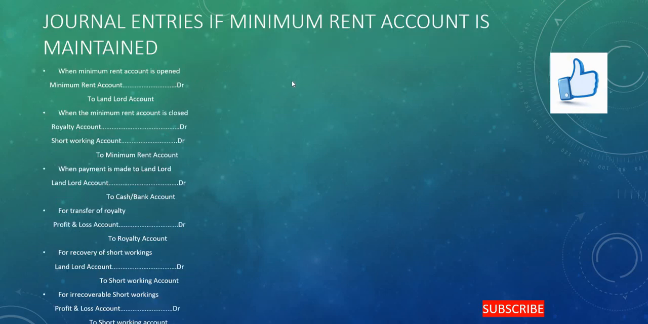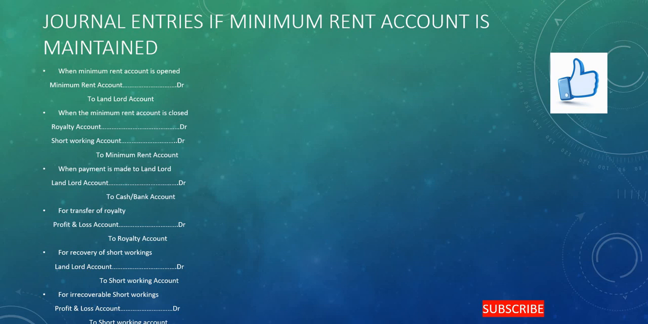Now, let's go for the journal entries in the books of lessee if minimum rent account is maintained. Here some additional 2 entries will come that we need to pass. So when minimum rent account is opened, minimum rent account debit to landlord account. When the minimum rent account is closed, rent account debit to short working account to minimum rent account. And all the remaining entries remain same, except this one additional entry. All the things will be remaining same here.